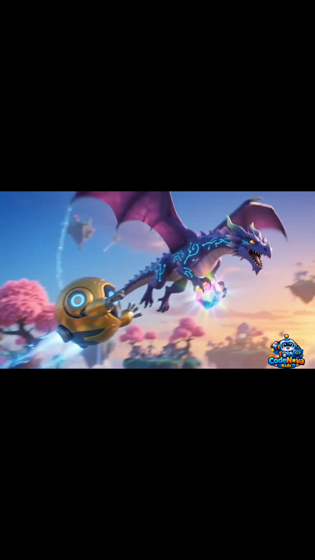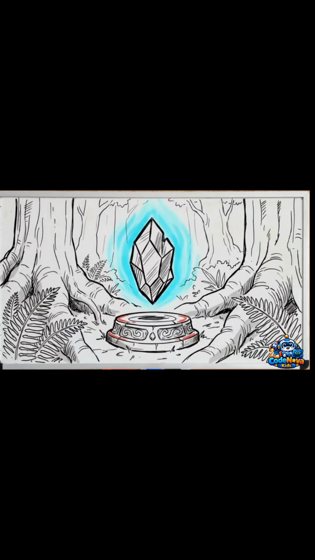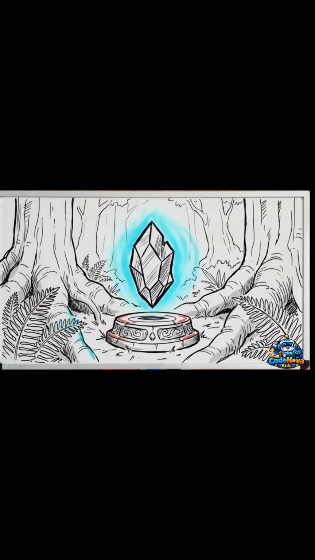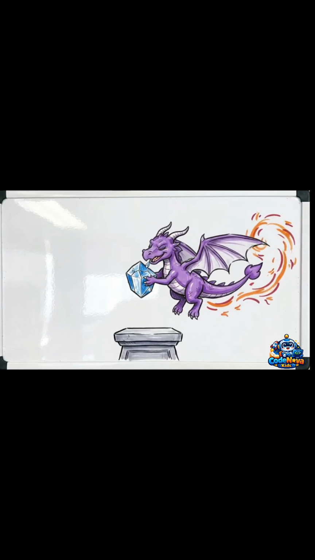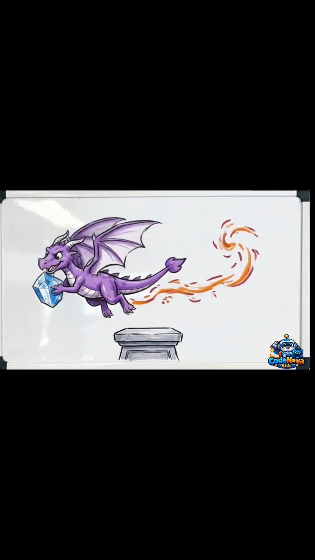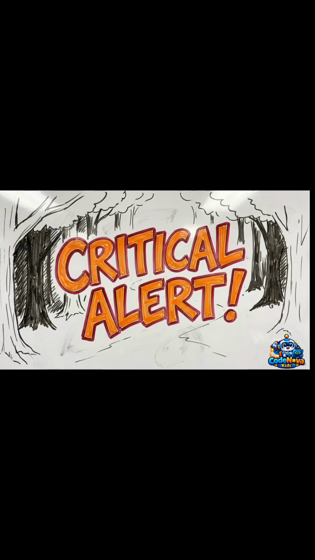Wait! Don't scroll! Deep inside the magical forest, the ecosystem relies on a central power source humming perfectly on its pedestal. But in a sudden flash of bright sparks, a small, mischievous dragon has snatched the kingdom's most valuable asset. The core instructions are gone. We now have a code missing alert.